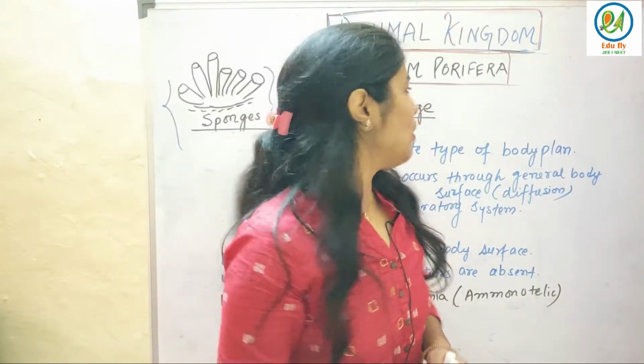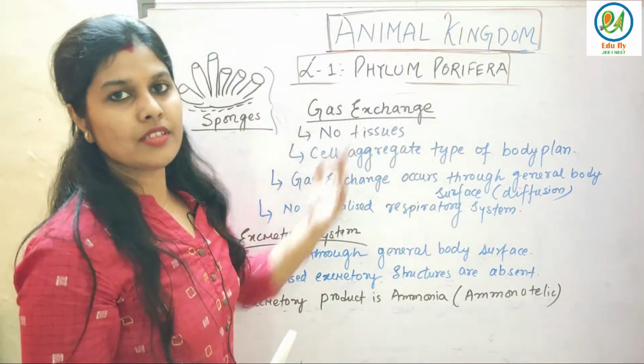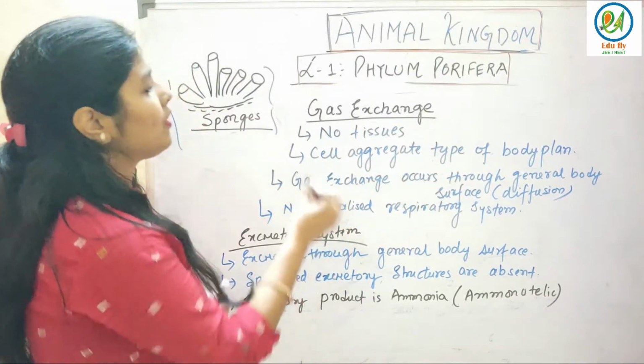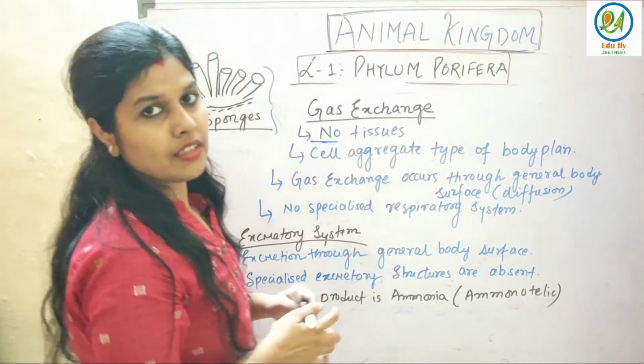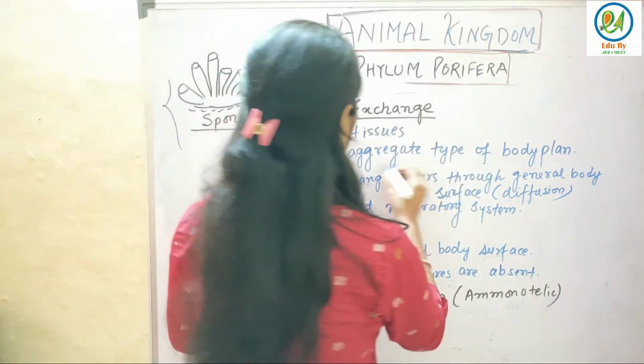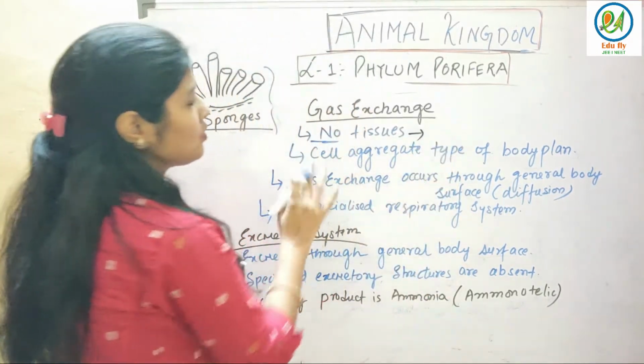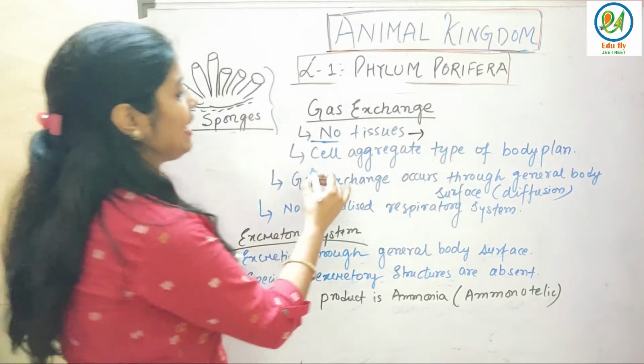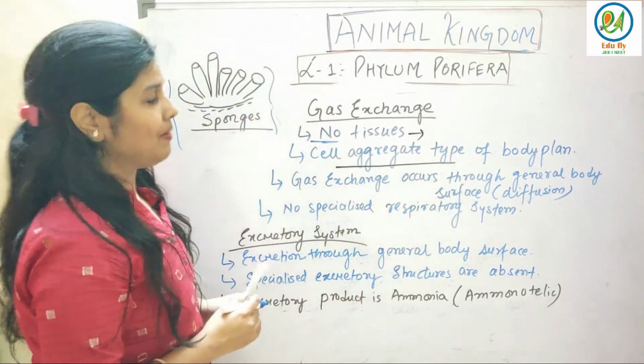Now let's see about gas exchange, how it occurs in the case of Porifera. They don't have tissues. I have told you earlier that they don't have tissues. They have a cellular level of organization. So no tissues are present, but a cell aggregate type of body plan is there.